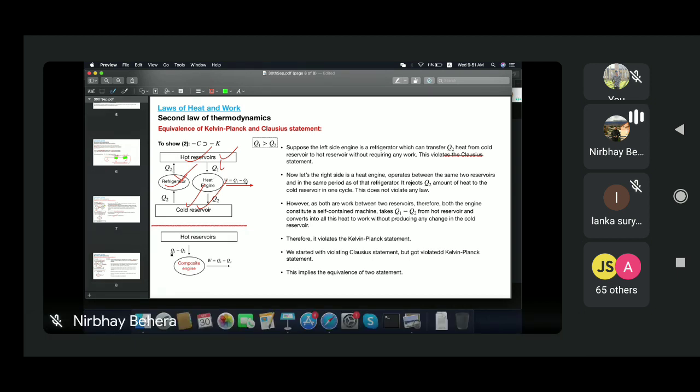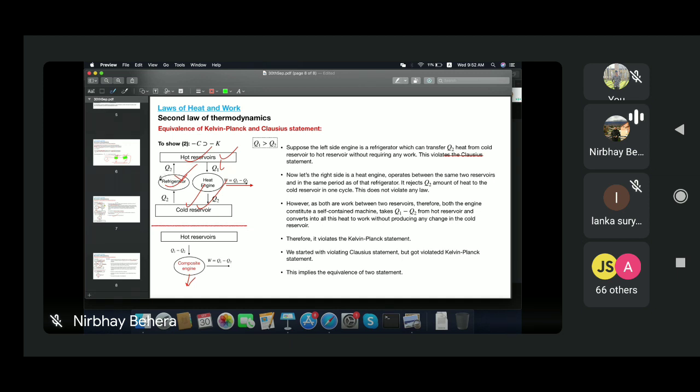So the net heat I am extracting from the hot reservoir is Q1 minus Q2, and this composite engine is converting it into work, and that work will be Q1 minus Q2. And there is no rejection of heat to the cold reservoir. How can that be possible, right? If I take this as a composite engine, as they are both working between the same two reservoirs in the same cyclic manner in the same period, and if I look at them individually, then they are okay.